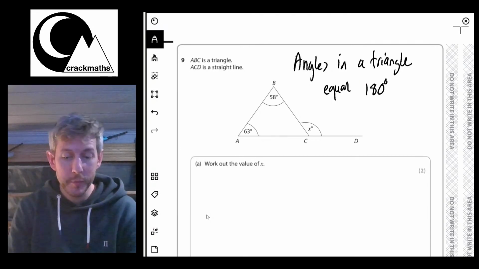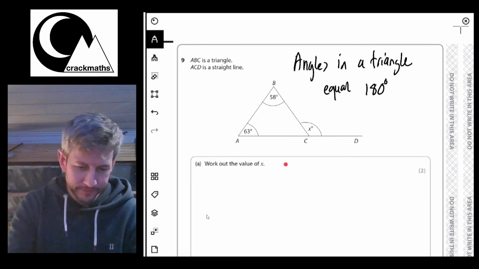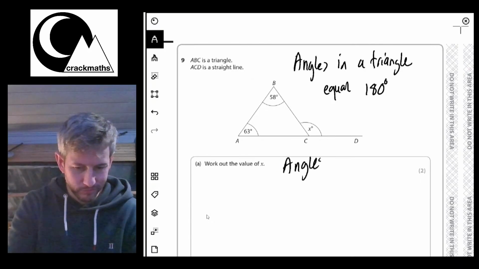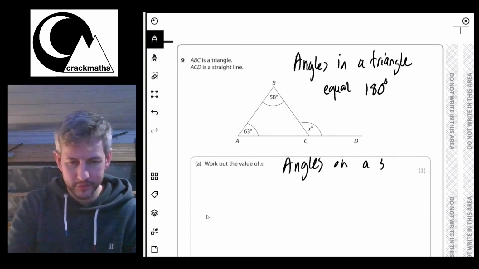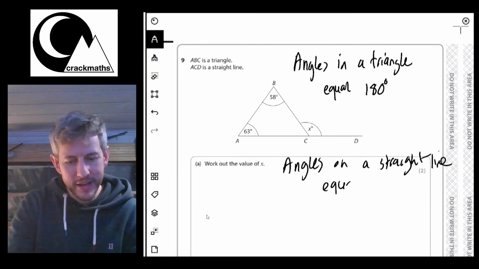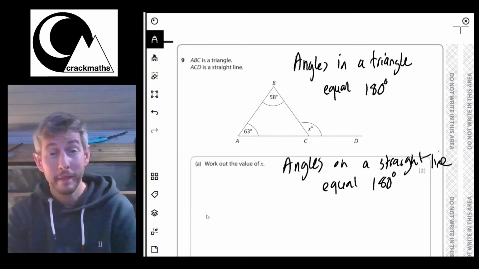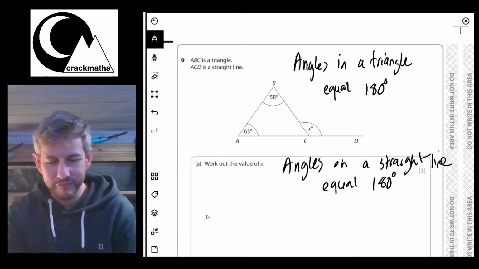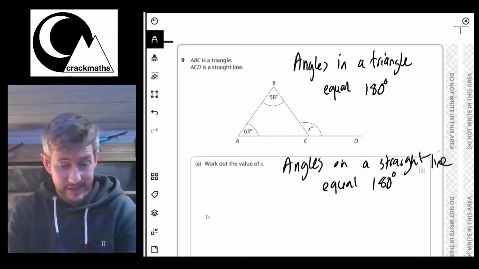And the next bit is going to be that angles on a straight line equal 180 degrees as well. Okay, so here we are with these. So what we need to do is use these facts to work out what X is.